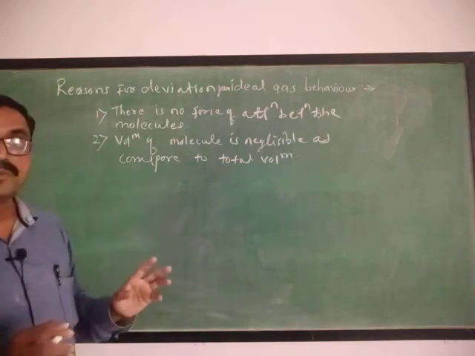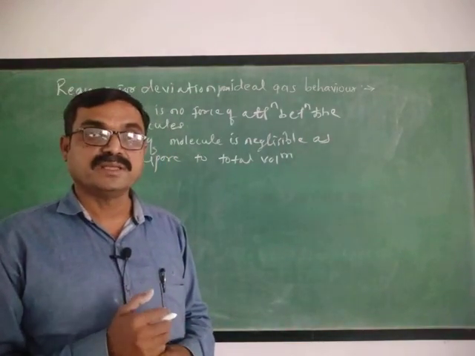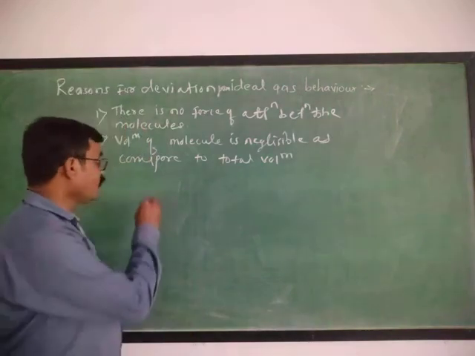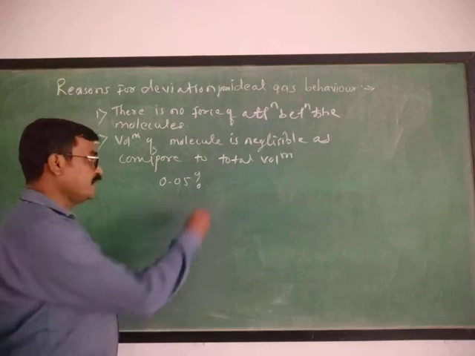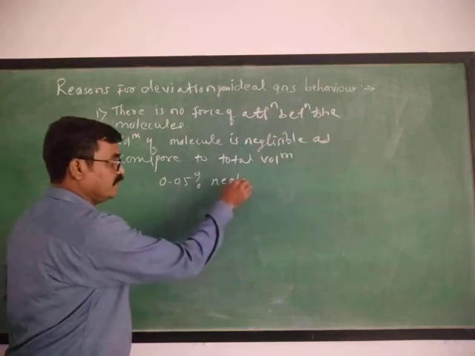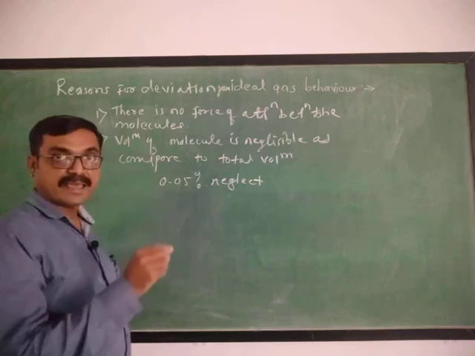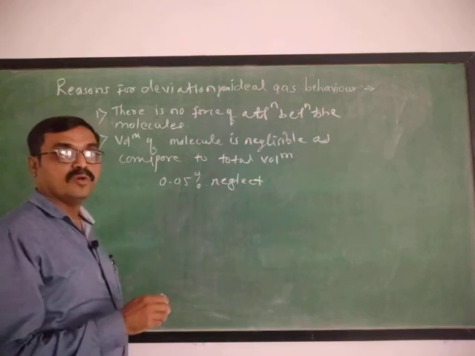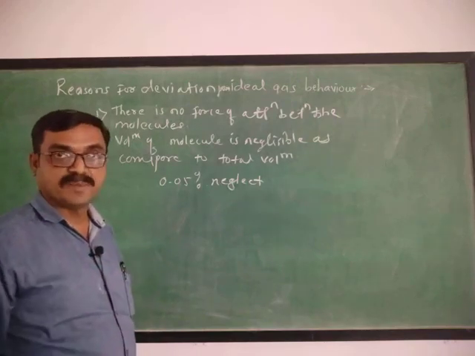Now if we study the volume of a single gas molecule, say it is 0.05% of the total volume, then we may neglect it, but if the pressure is high, the volume of a single gas molecule is not negligible.